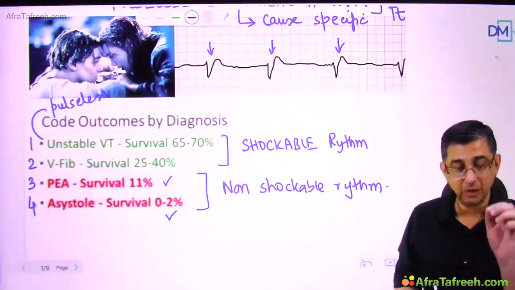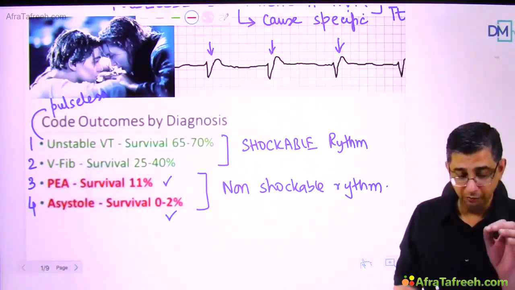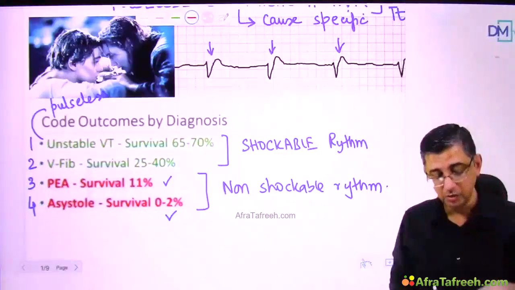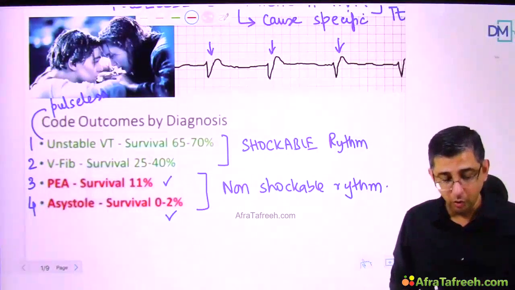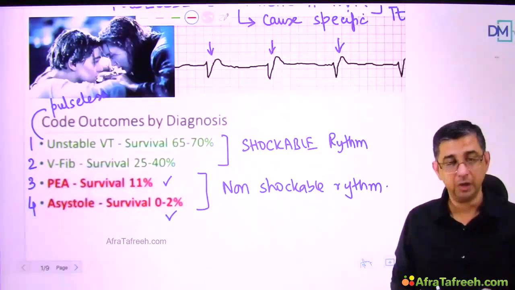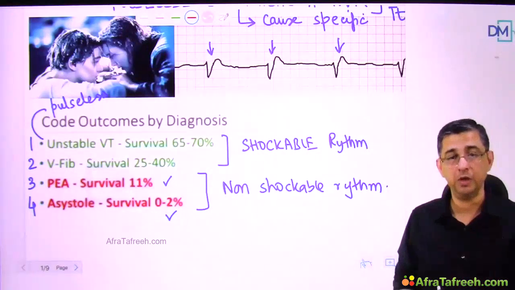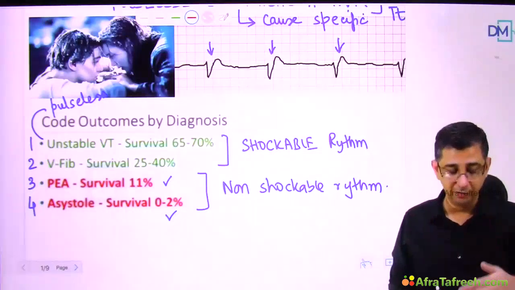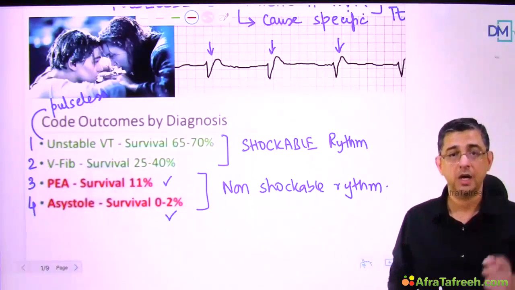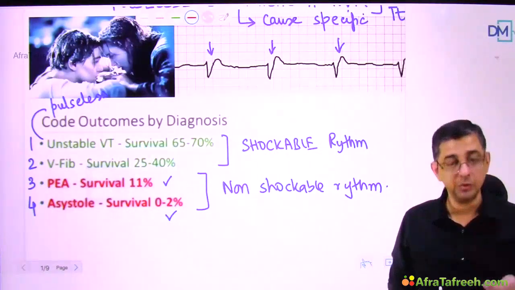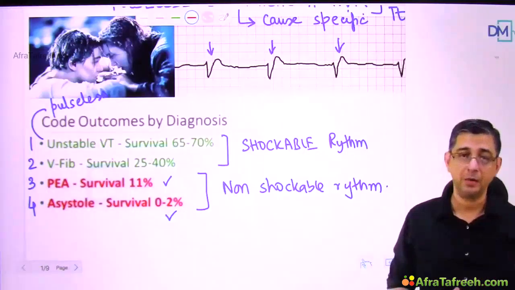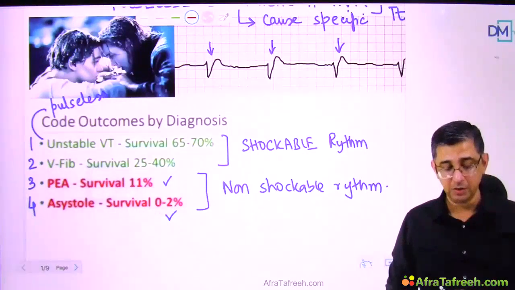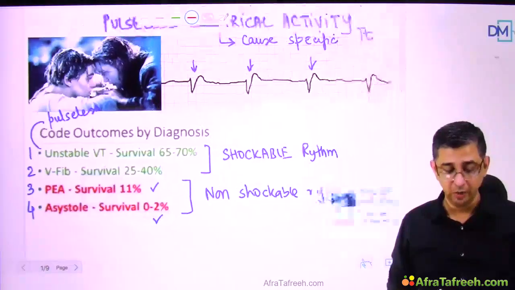I'll say the problem with pulseless electrical activity is that we are not able to institute steps for improvement of conditions causing pulseless electrical activity. You see, all the remaining conditions like VT, ventricular fibrillation, treatment is cardioversion, asystole, you give epinephrine. So the remaining conditions are amenable to single or two steps or three steps. But for pulseless electrical activity, first you need to analyze, and once you analyze, then you have to take steps to take care of that problem. That takes time, and in the heat of the moment, lots of time, we may not be able to pick up the treatment part for pulseless electrical activity, which explains the high level of mortality for this condition.